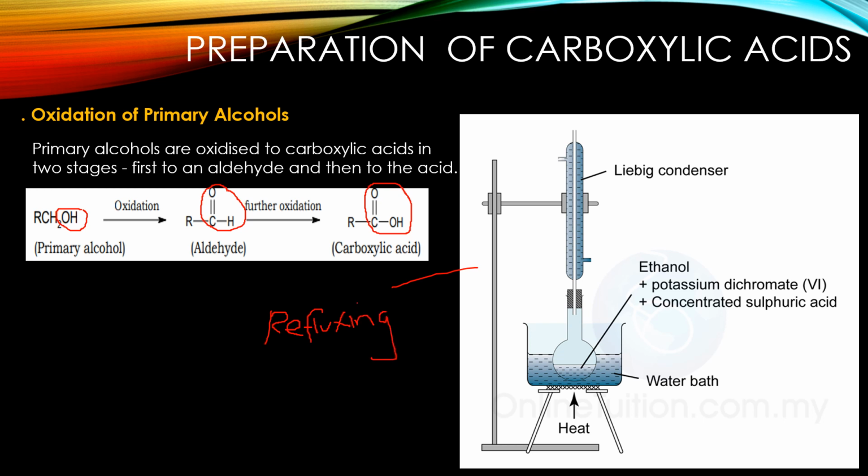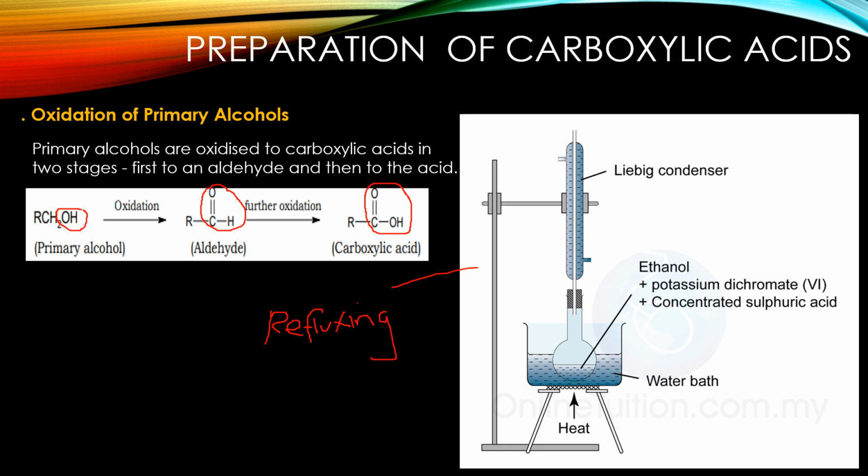So if you look at this setup here, we have a water bath where we have the setup filled with our primary alcohol, to which the oxidizing agent, that's acidified, has been added. The condenser is upright, unlike a simple distillation setup where it is inclined. And the reason why the condenser is upright, so that when this primary alcohol becomes aldehyde, that aldehyde doesn't vaporize in the air. The aldehyde is kept trapped in the conical flask or in the round bottom flask until it